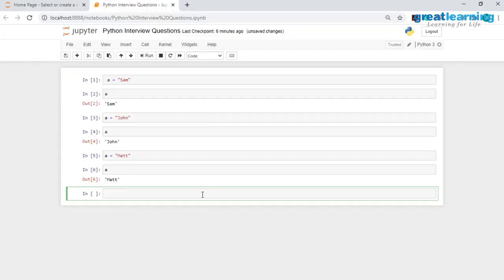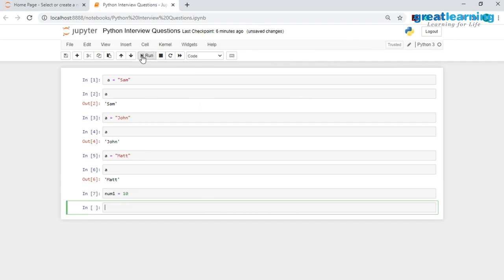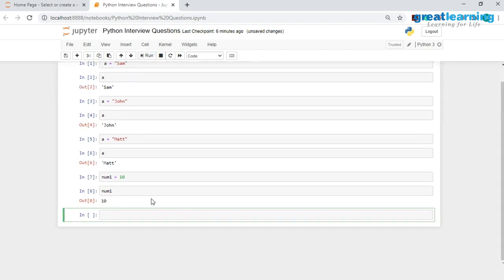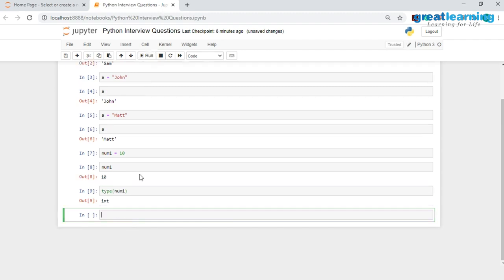I'll start off by storing integer values. Let's say I have this variable called num1, and I will store this value 10 inside it. Now let me print out num1. As you see, I am able to successfully store the value 10 inside num1. If I want to check the type of this variable, I will use the type method and pass in num1, and the Python interpreter tells us that this variable is of integer type.